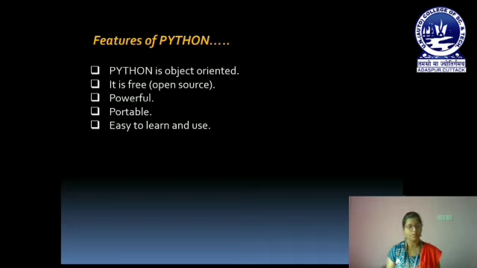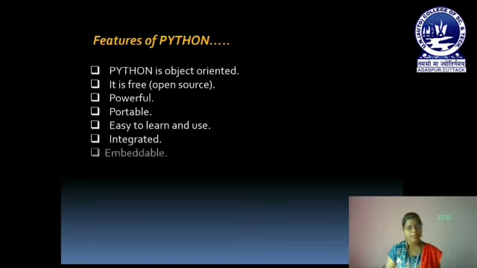Okay. The next is integrated. That means the Python source code can be easily integrated with other programming languages like C, C++, and Java. That means we can use our Python code in C, C++, or Java. And the Python interpreter executes the code line by line. That's why it is easy to debug the code.